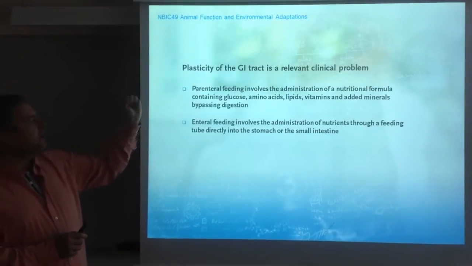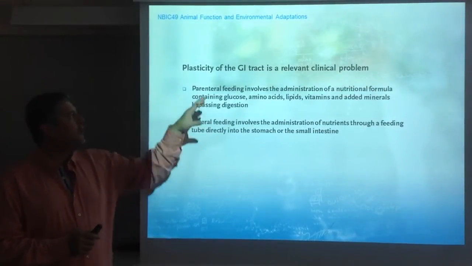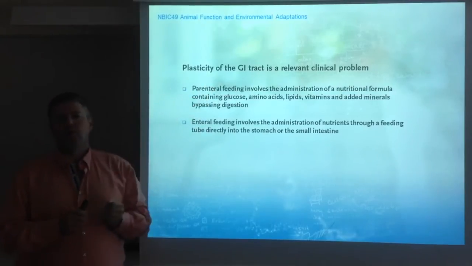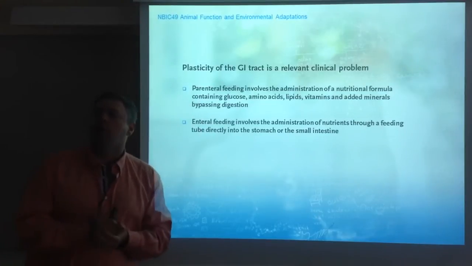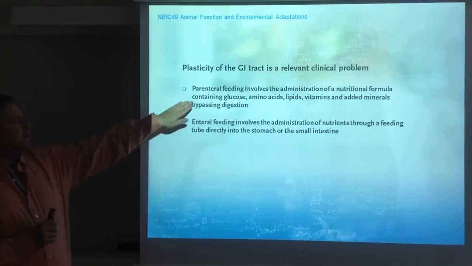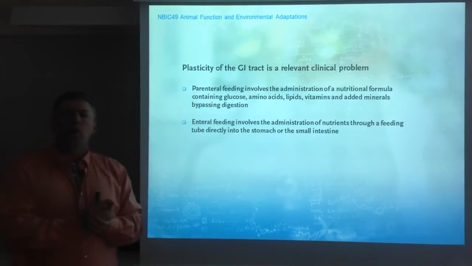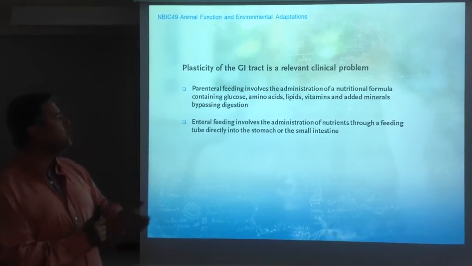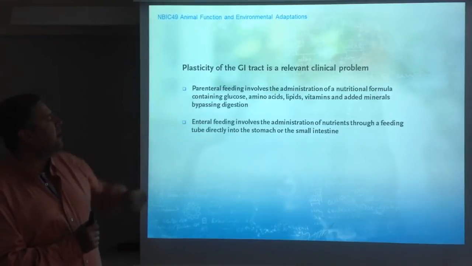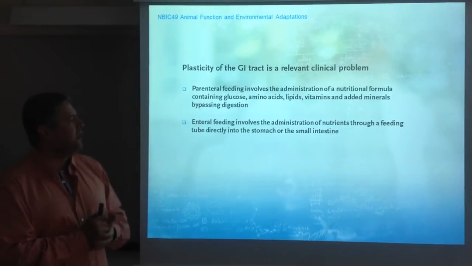Let's look at that from the point of view of the plasticity of the gastrointestinal tract. First of all, this is actually a clinical problem. We are not only talking about animals. There are many patients in hospitals that cannot feed by themselves, and they are fed using parenteral or enteral feeding.